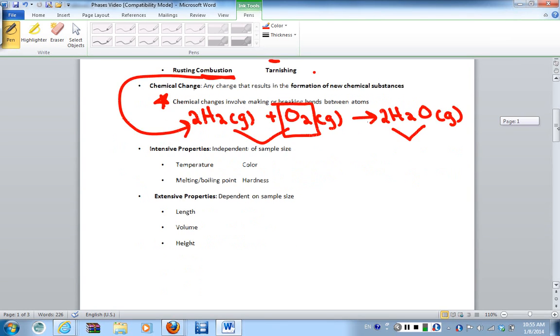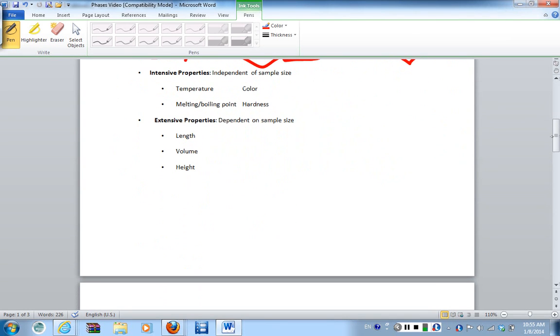Now, a few additional things that we do need to discuss. These are what's known as intensive and extensive properties. Okay? Now, intensive properties are not dependent on the sample size. So things like temperature, color, melting point, boiling point, which is when we go from solid to liquid, liquid to gas, and also hardness. So if I put a thermometer in a beaker of water and it's 25 degrees C, I can also put a thermometer in a lake and it can be 25 degrees C. So it's independent of the sample size.